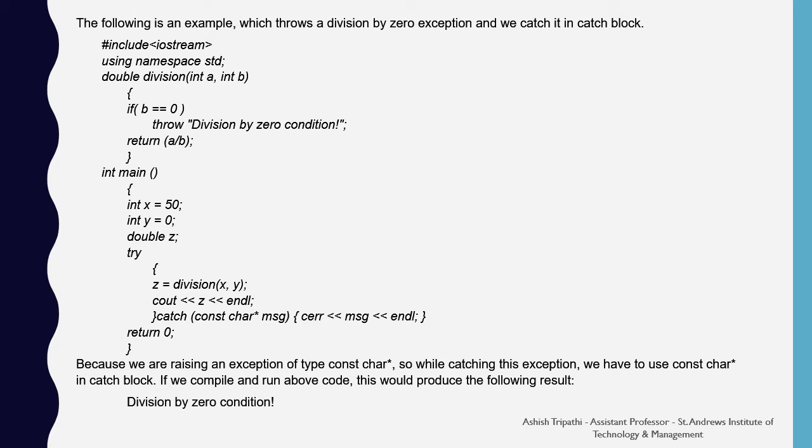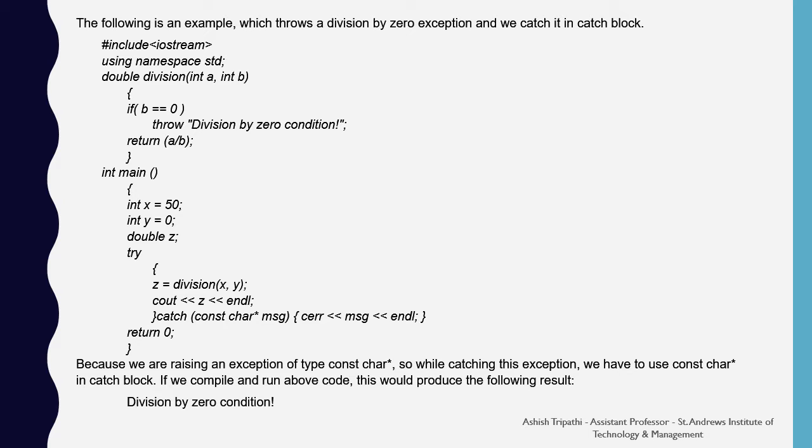In the main function, we have two variables of integer type x and y having the values 50 and 0 respectively. We also define a variable z of the double type. Inside the try block, we perform the division by calling the division function of x and y. If there is an error, then it will be thrown towards the catch block with the message. Because we are raising an exception of the type constant character asterisk, while catching the exception we have to use the constant character asterisk in the catch block.